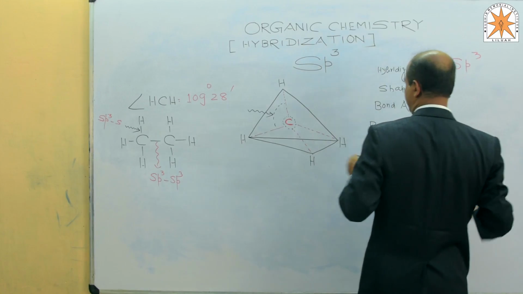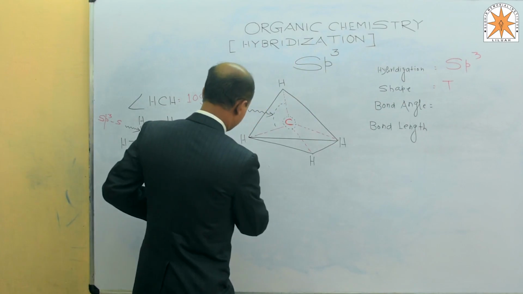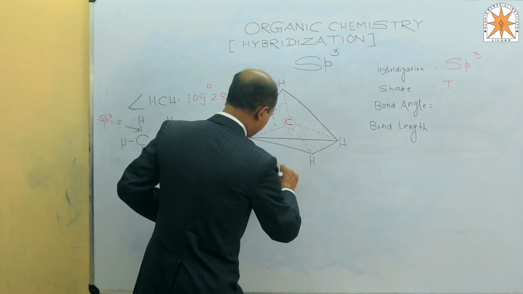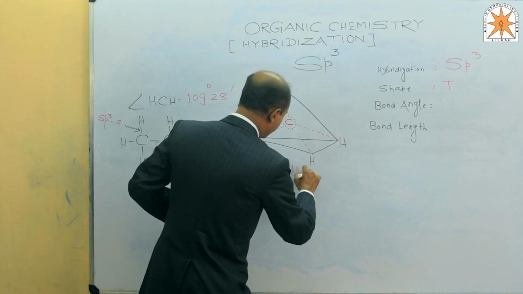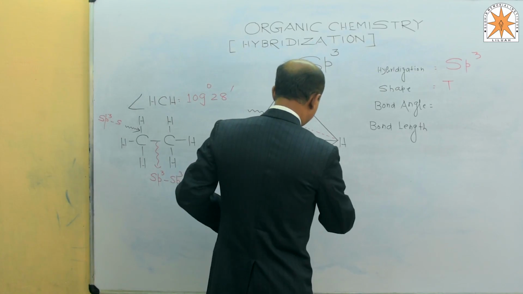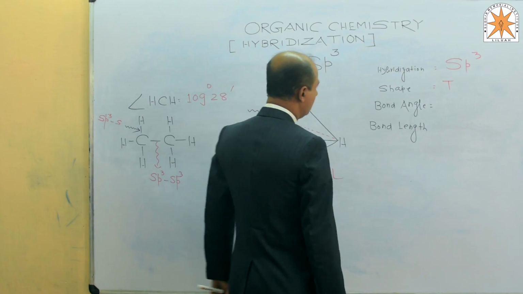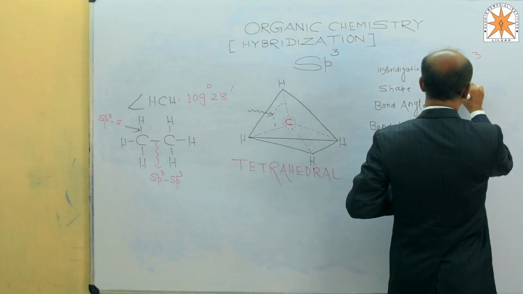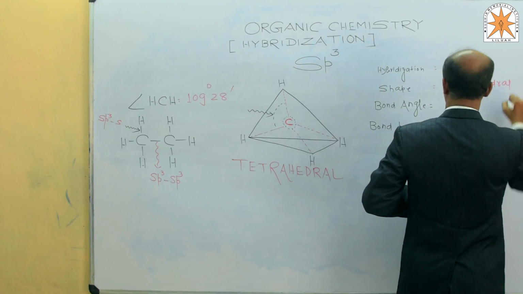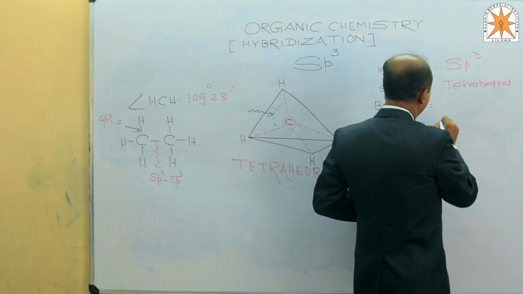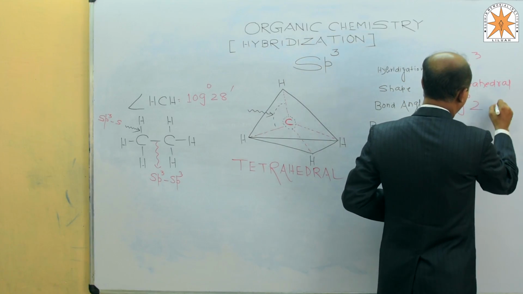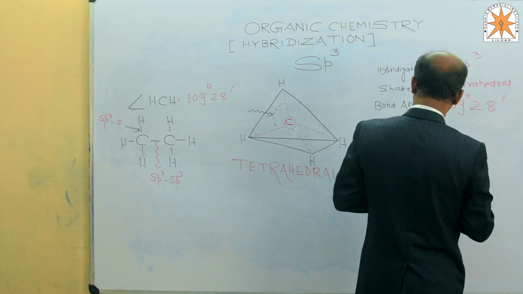The shape. This structure is best known as tetrahedral structure. Tetra means 4, hedral means 4 heads are there. So the shape is tetrahedral. The bond angle is extremely fixed, 109 degrees 28 minutes.